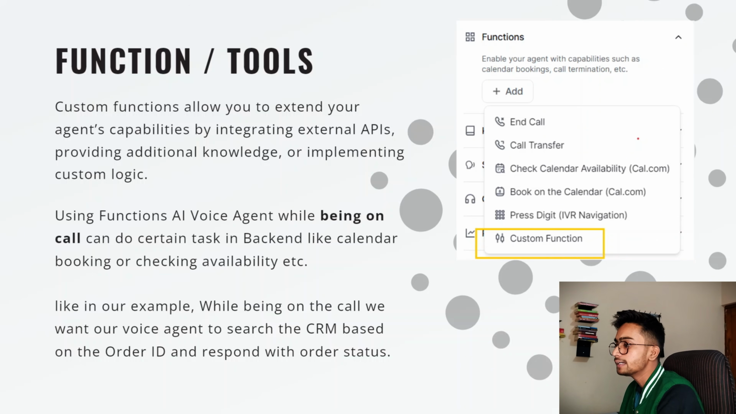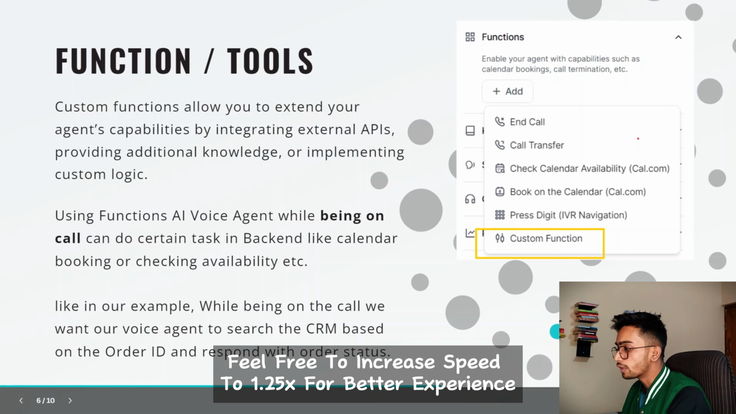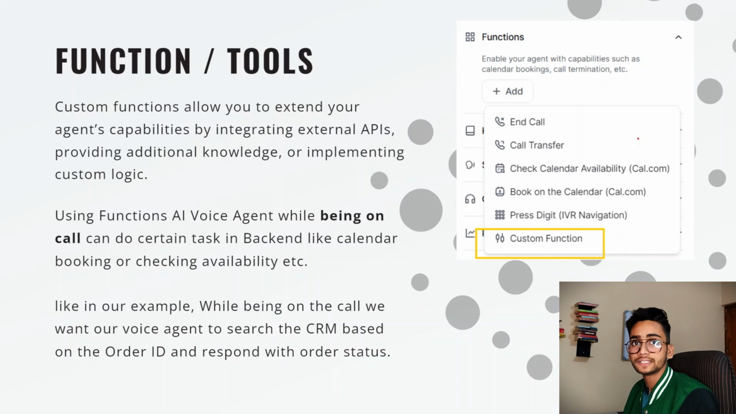But on the right hand side, you can see all the default functions which are given by Retell AI, like end call, call transfer, check calendar availability. But whatever function we want for our tracking agent is not available here. So what we will do is create a custom function. Now I'll teach you how you can create custom functions in Retell AI.